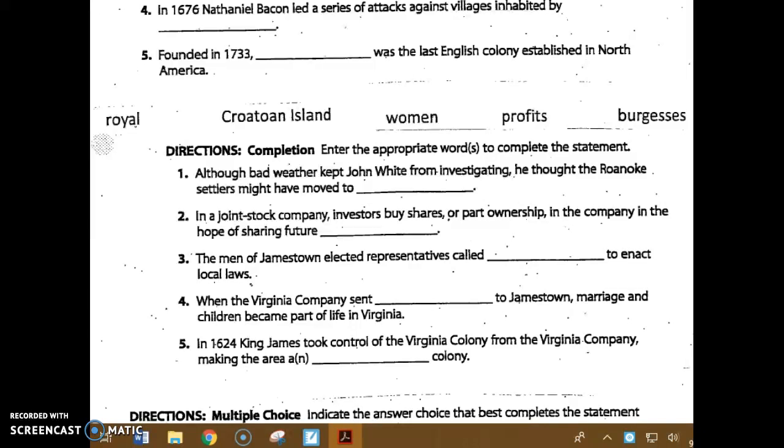Number 2. In a joint stock company, investors buy shares or part ownership in the company in the hope of sharing future blank. Number 3. The men of Jamestown elected representatives called blank to enact their local laws.